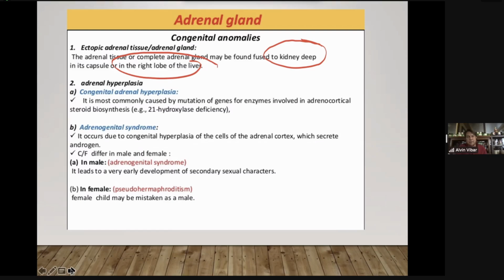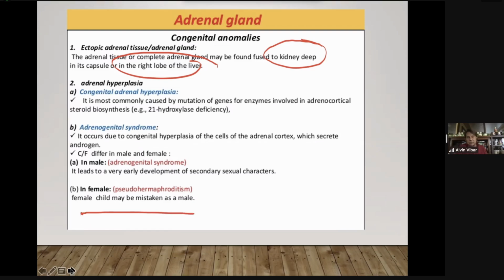Again, go back to the clinical entity, congenital adrenal hyperplasia. We did mention that earlier, diba? Caused by mutation of genes. So you have here increased androgen production during fetal life. In females, it leads to masculinization of the external genitalia, so the newborn female can be mistaken as male.